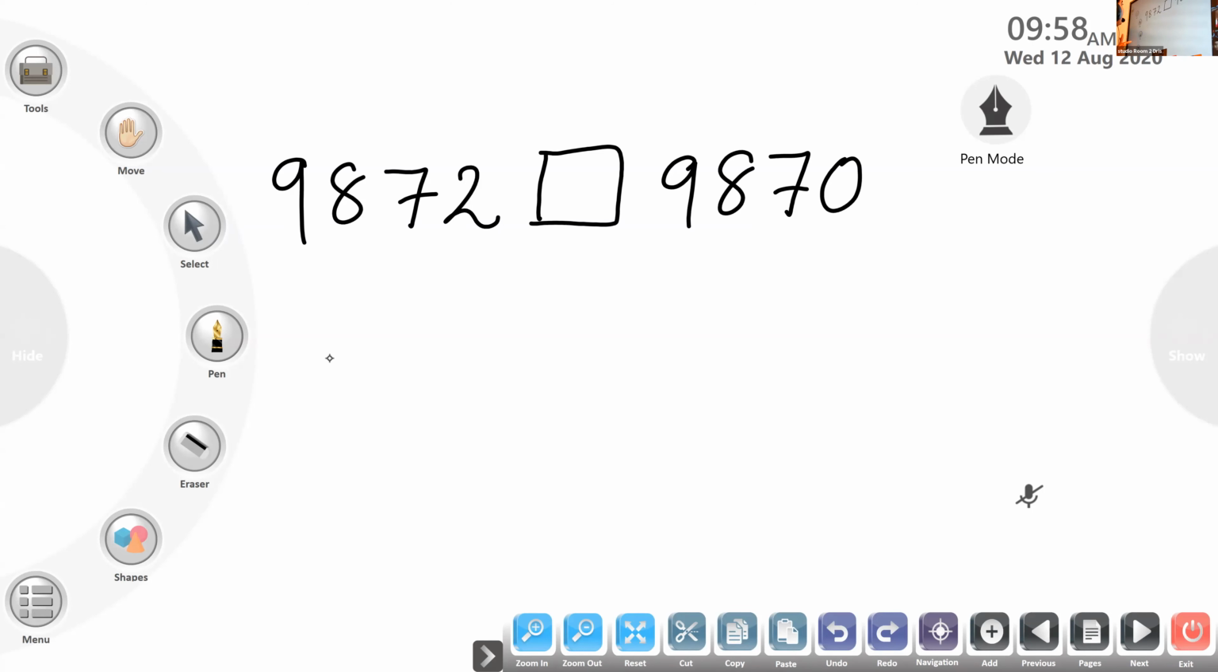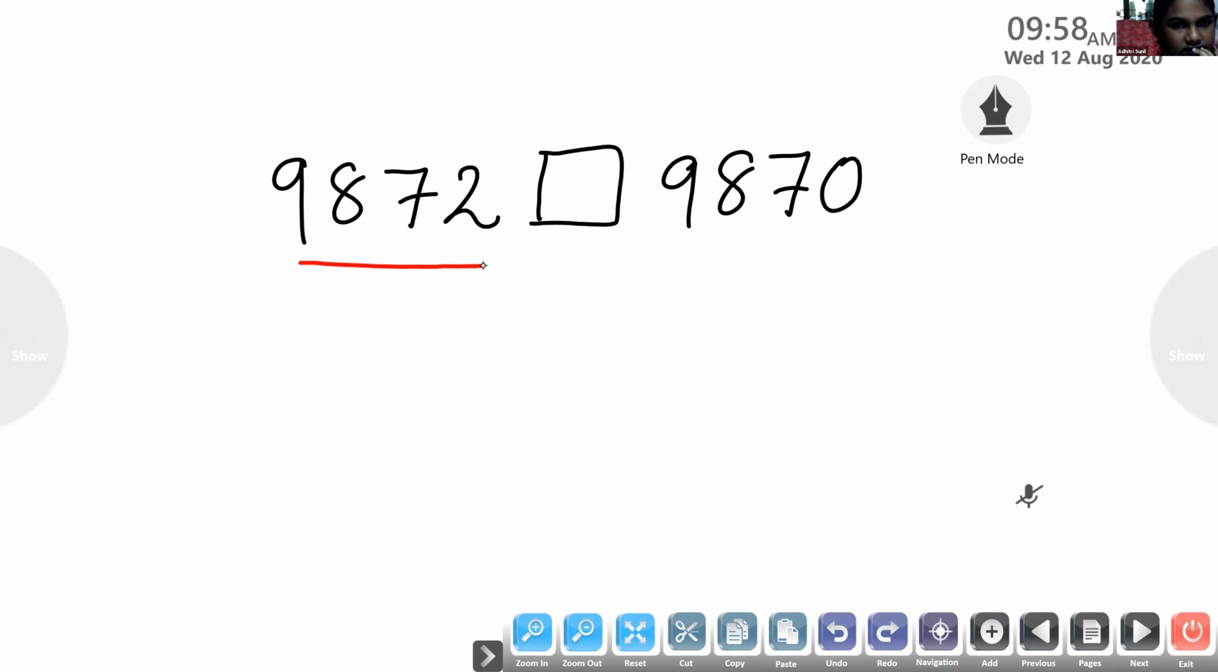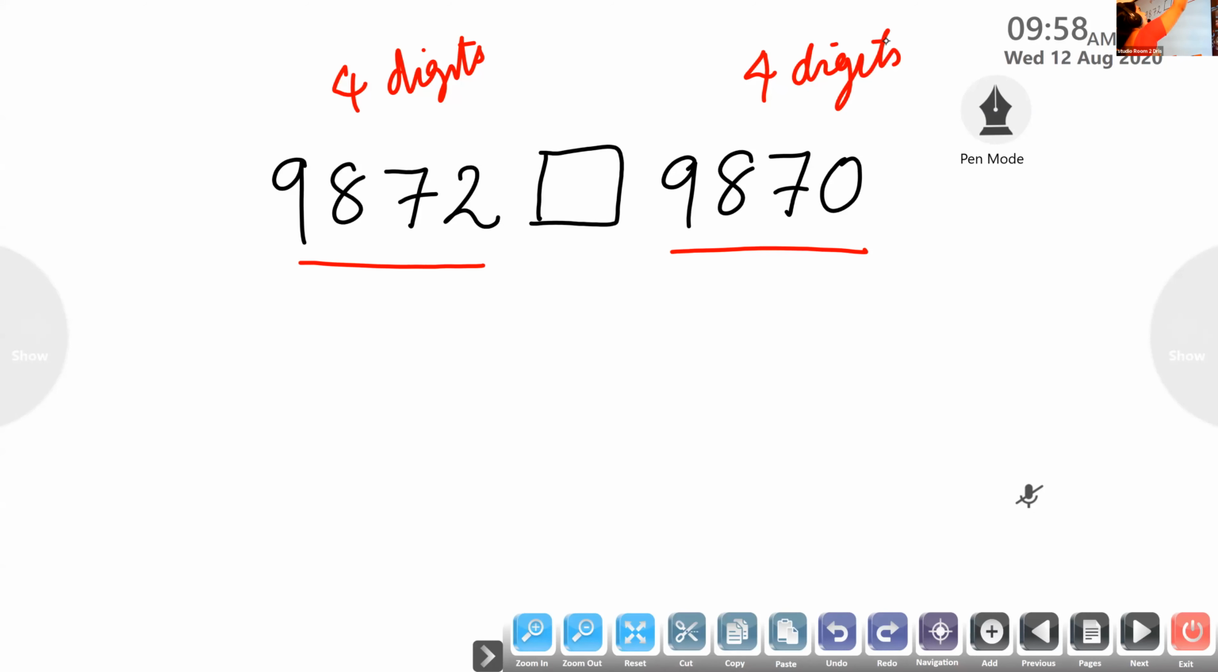These two numbers have how many digits? Here, this one has how many digits? 4 digits. The other one? 4. So the number of digits are same. So what do you have to check next? The first place number, the leftmost digit. Here the leftmost digit is 9. Here the leftmost digit is 9. Can we compare? No.